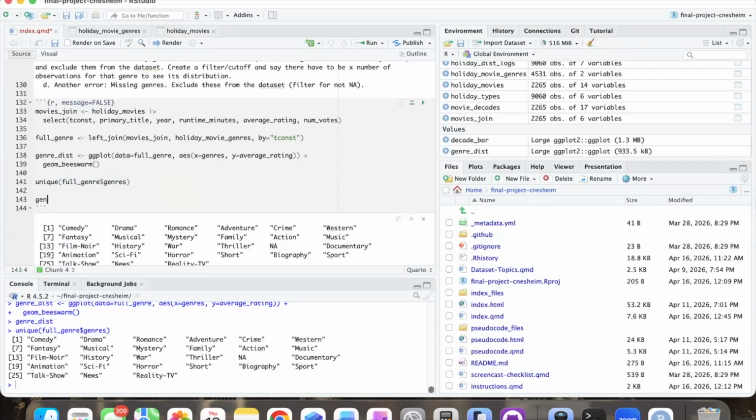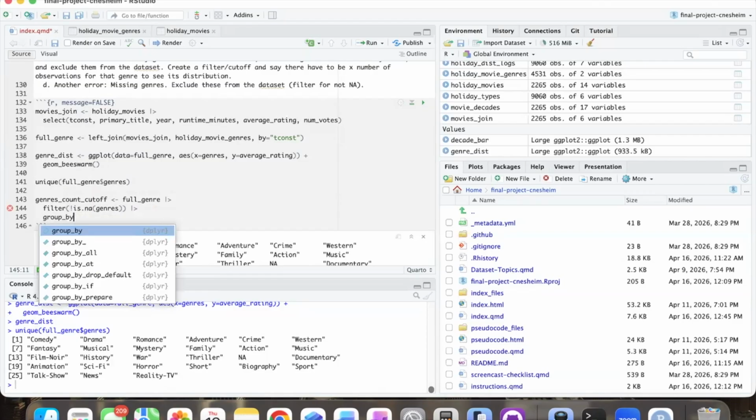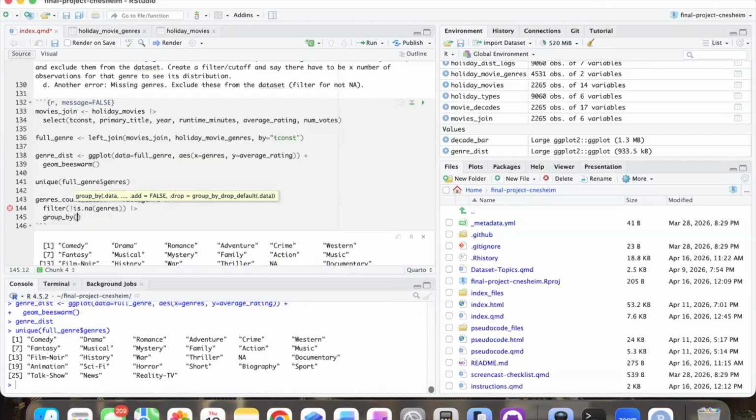So let's create a cutoff distribution. So we'll do a little group by. Let's do a cutoff. We'll take in our full genre data frame. We're going to filter. We're not going to include the is NA genres thing, because if it doesn't have a genre affiliated, it's not important to us, right? We don't need to fill that. Then we're going to group by all of our genres.